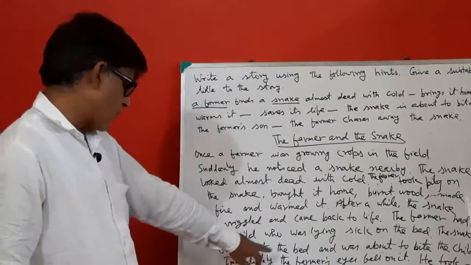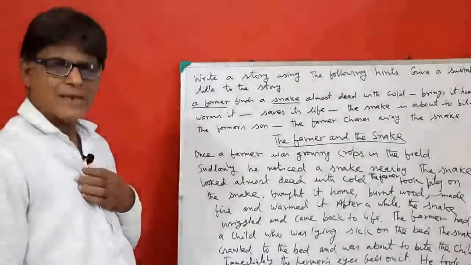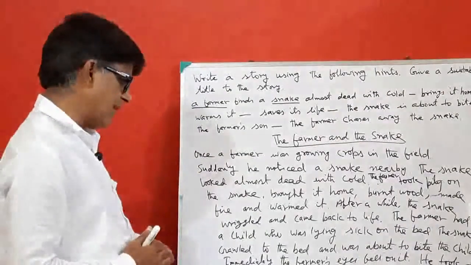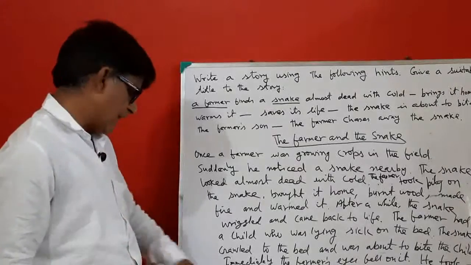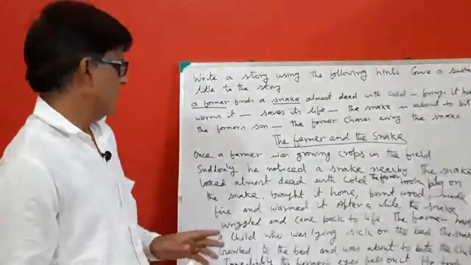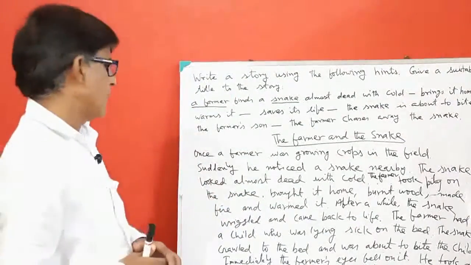The snake crawled to the bed and was about to bite the child. Immediately, the farmer's eyes fell on it. He took a lathi and chased away the snake. So, this is the story.